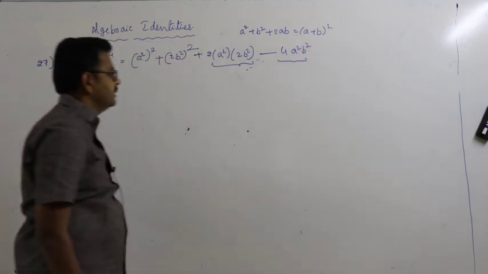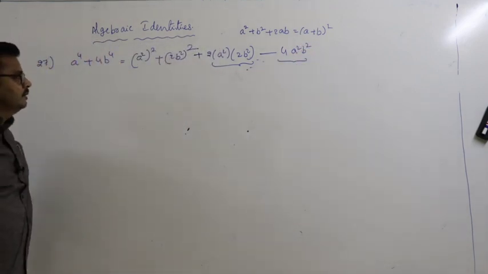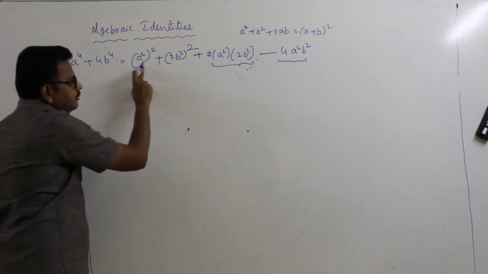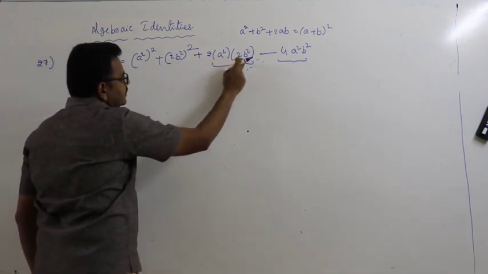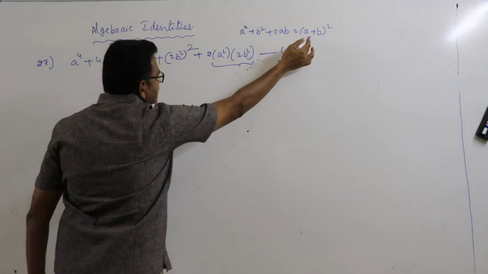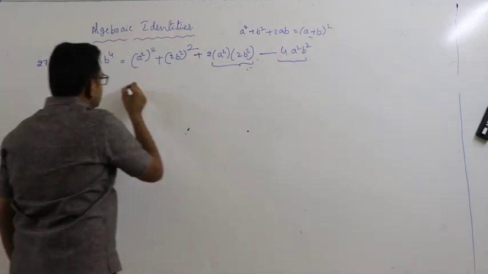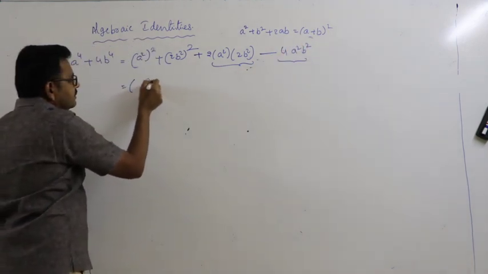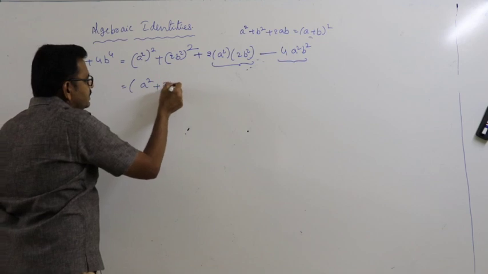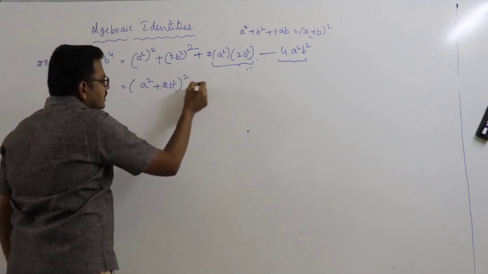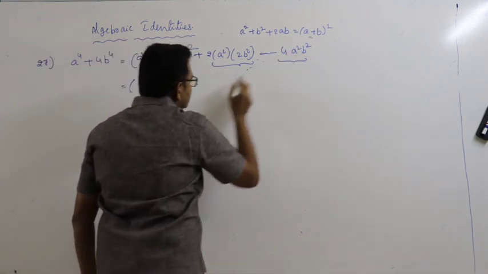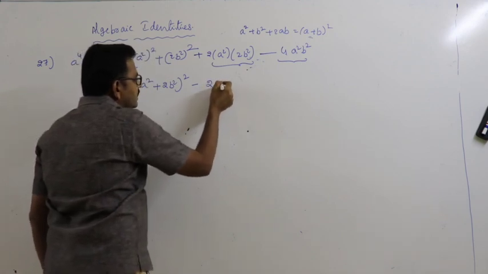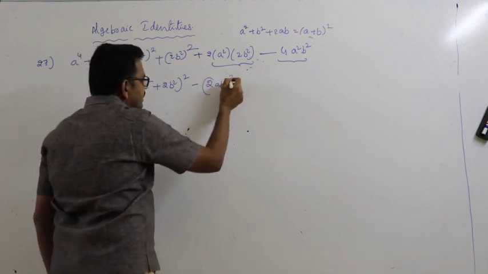Adding and subtracting. So a square plus b square plus 2ab is (a plus b) whole square. So this is equal to (a square plus 2b square) whole square minus this can be written as (2ab) whole square.